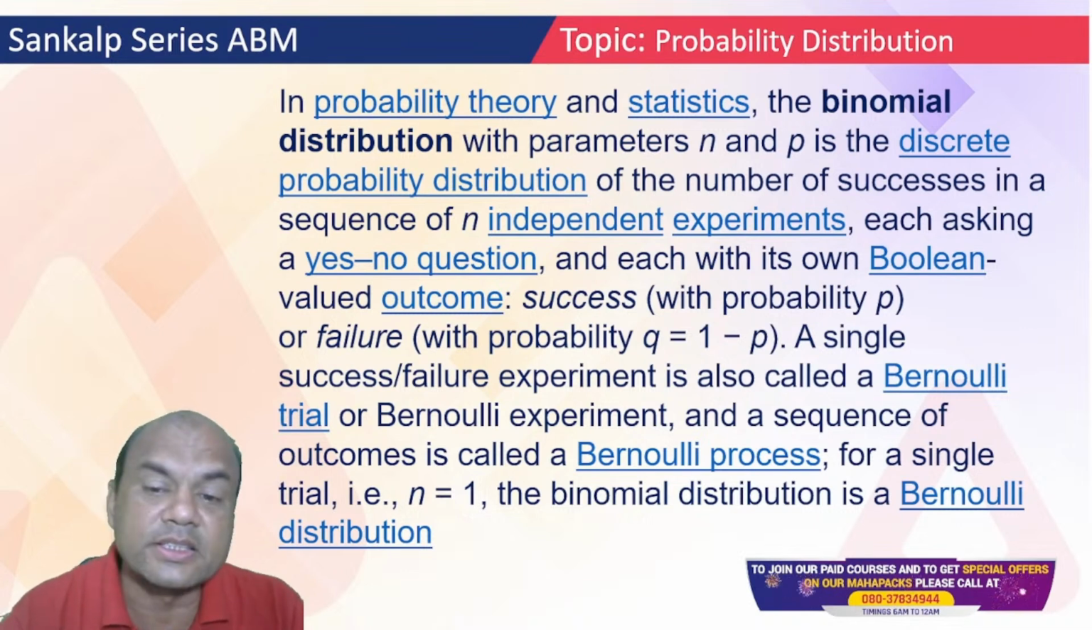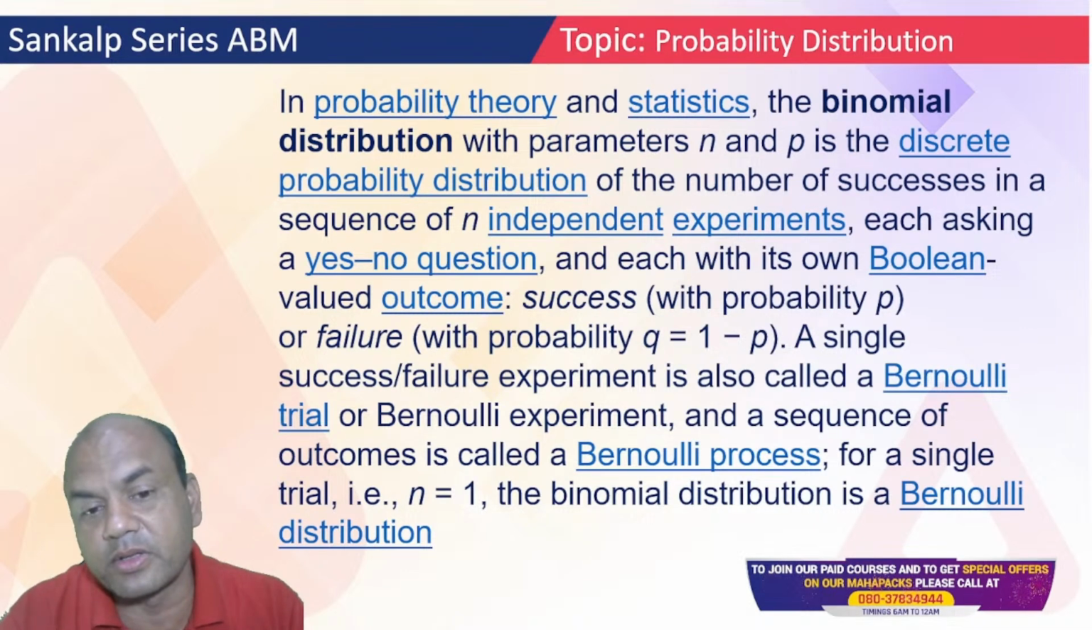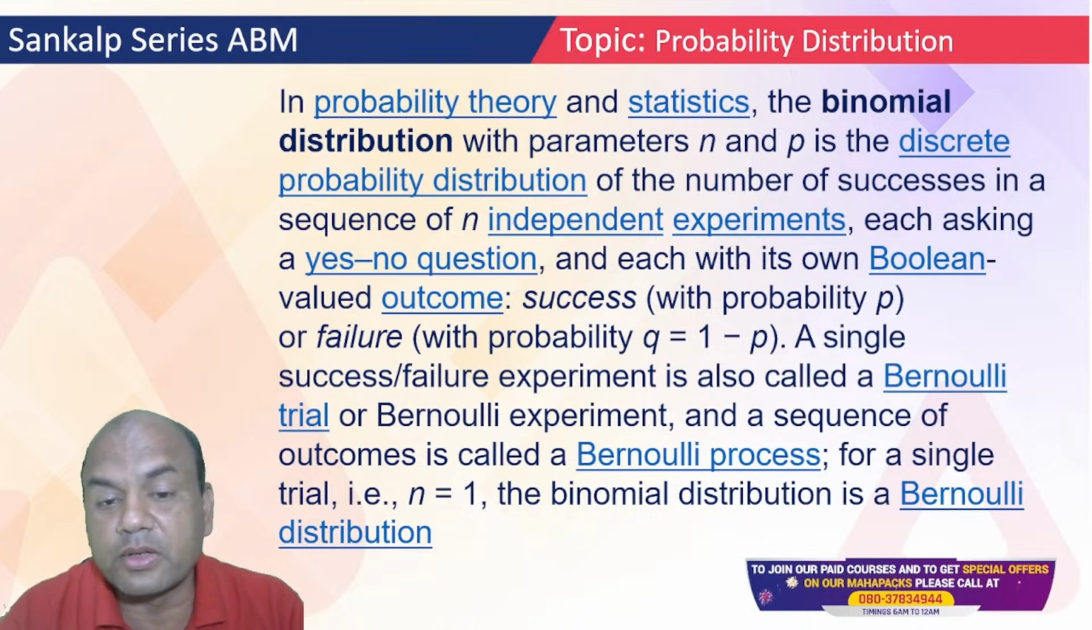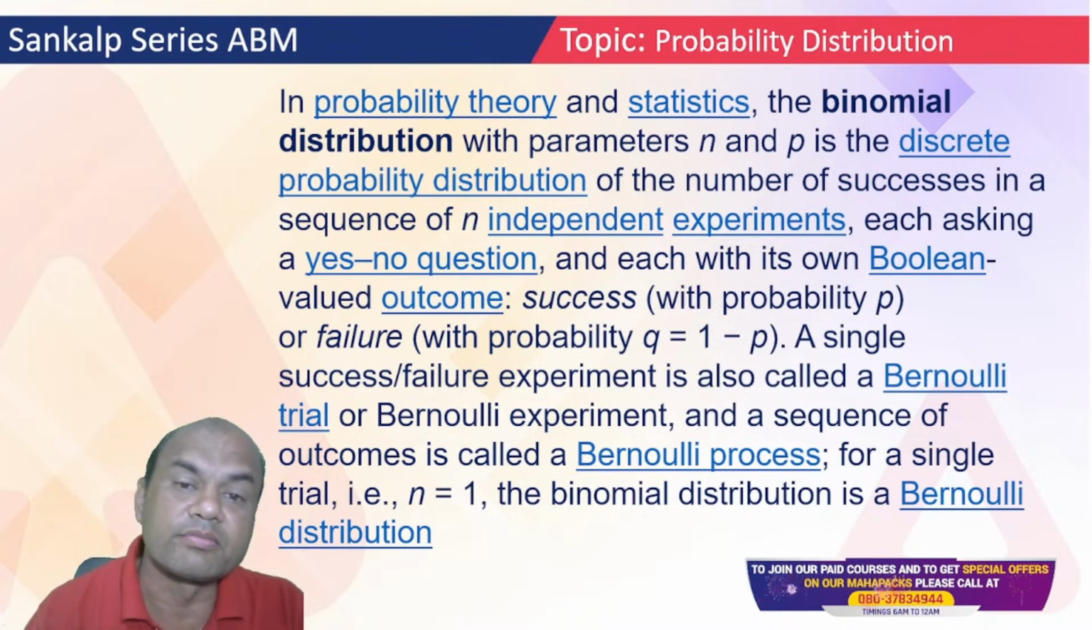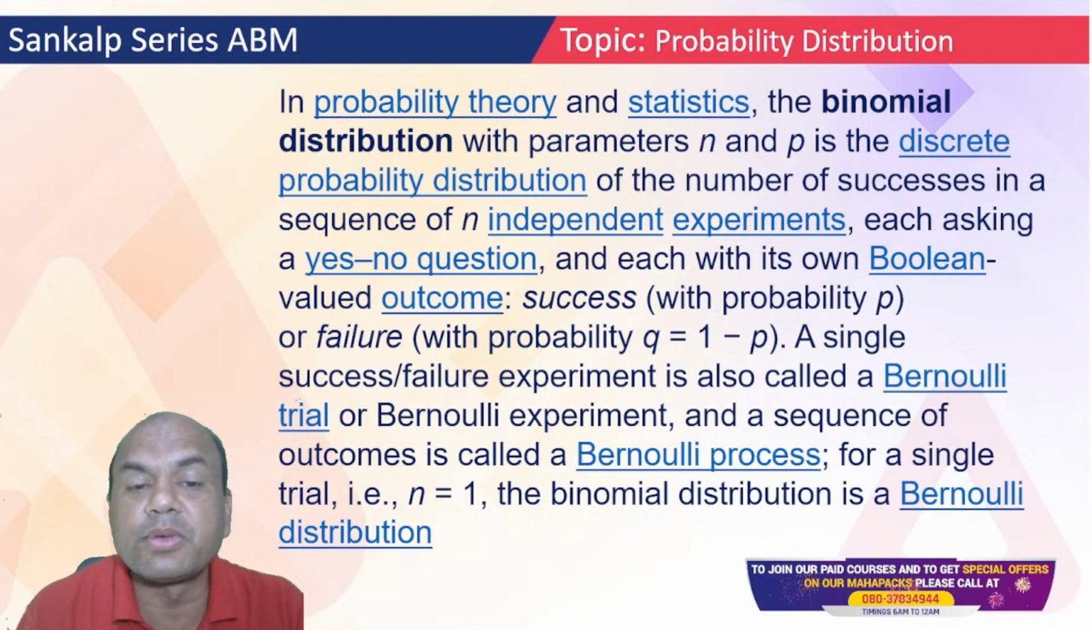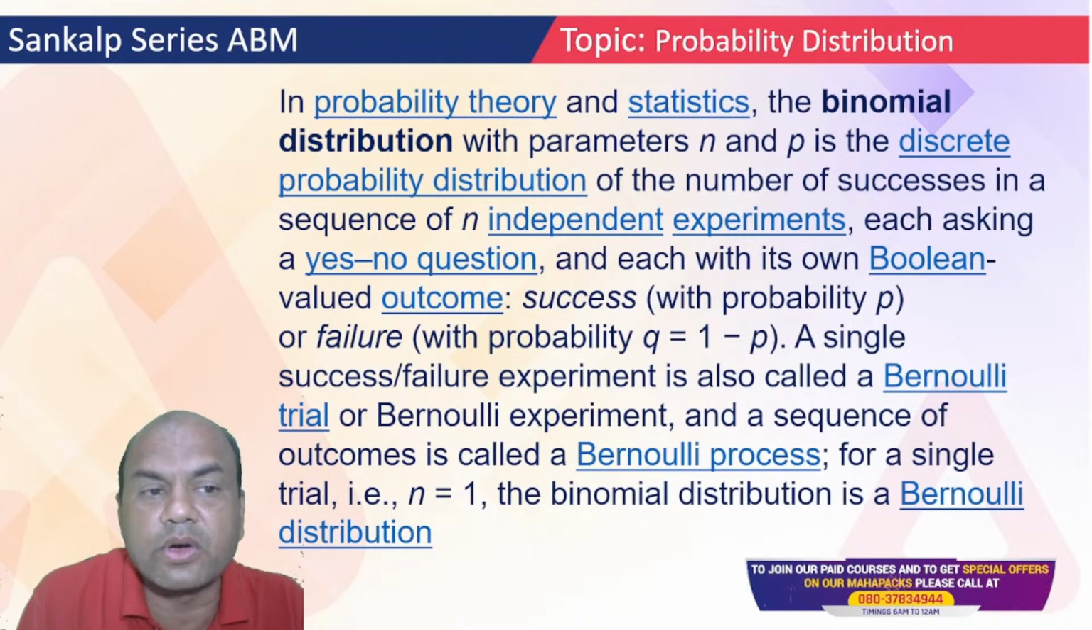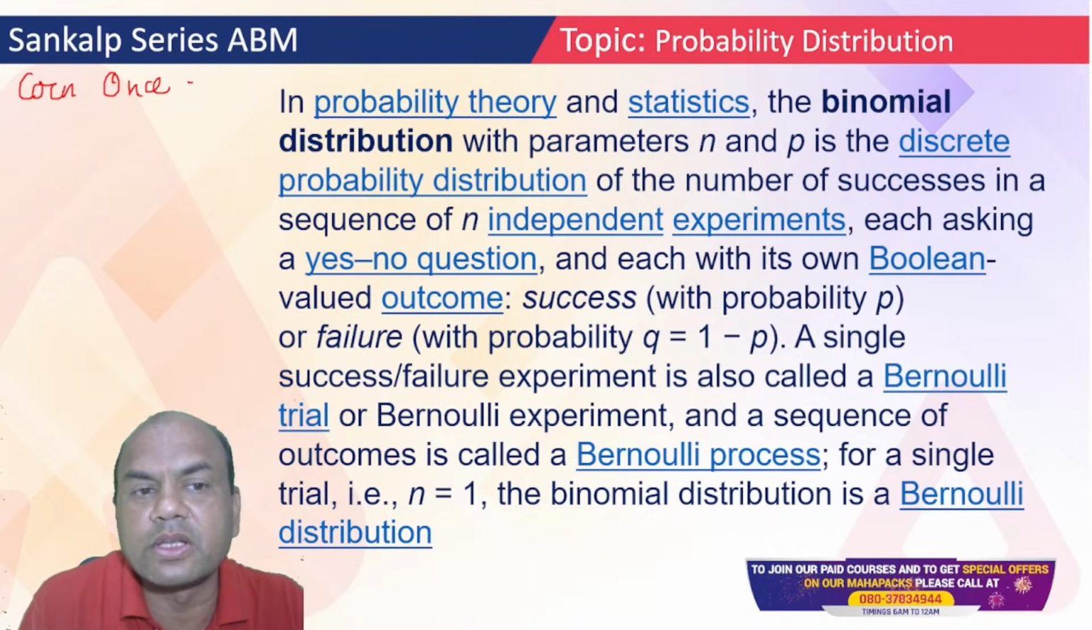A single success or failure experiment is called a Bernoulli experiment, and a sequence of outcomes is called a Bernoulli process. For a single trial, that is n equal to 1, the binomial distribution is the Bernoulli distribution. Now I'll explain in simple words. When I toss the coin only once, then it is Bernoulli.